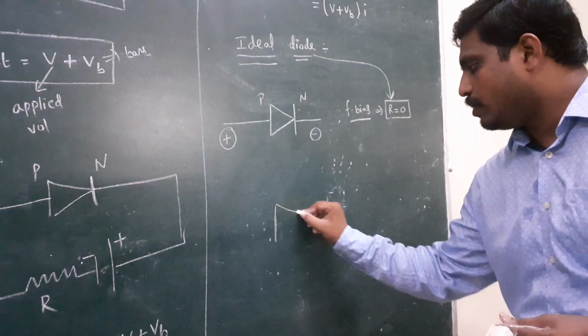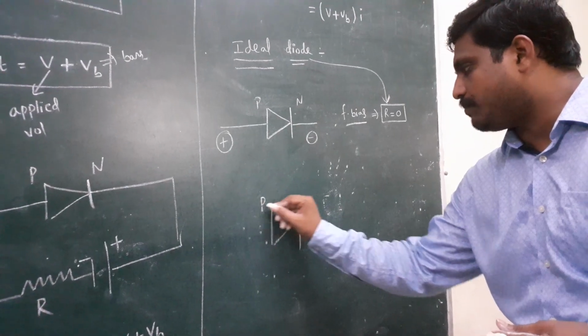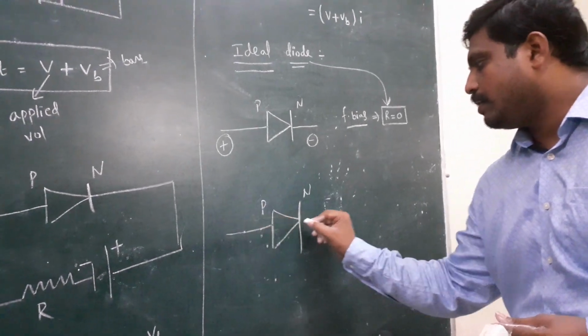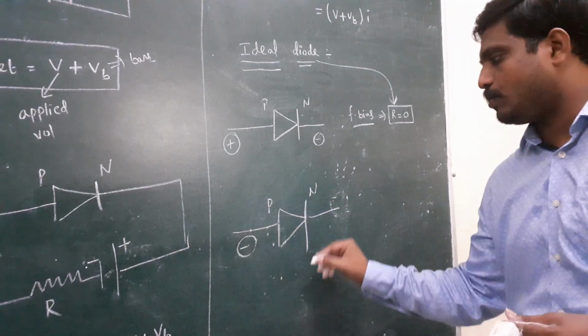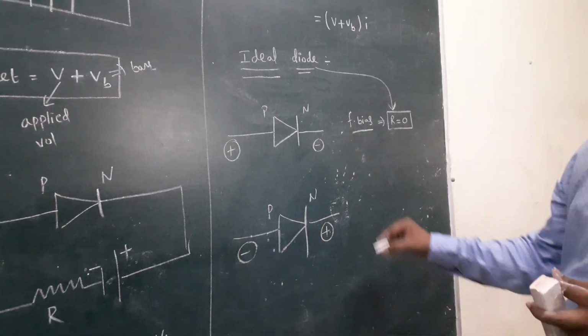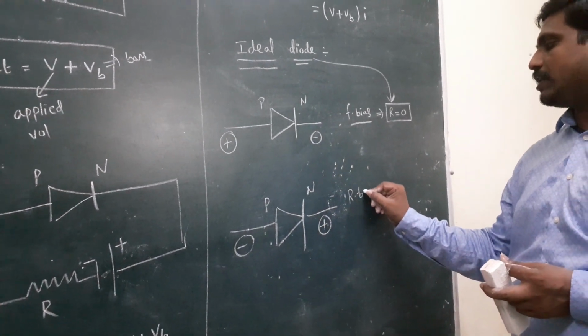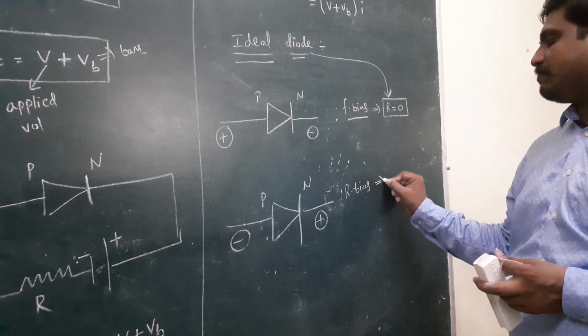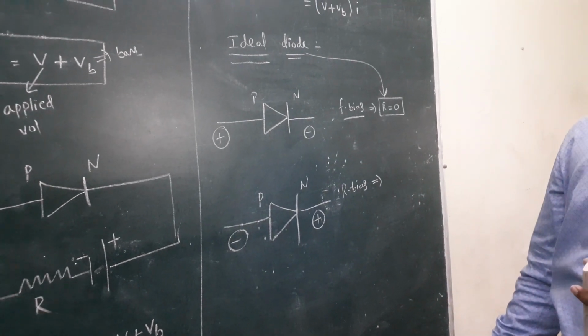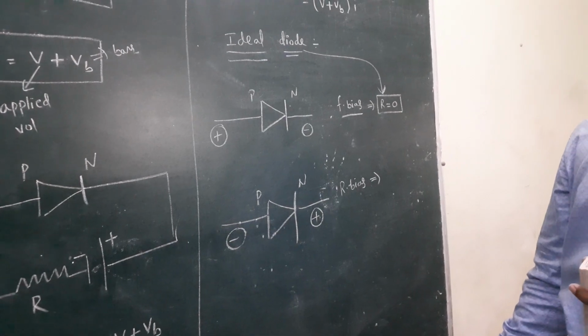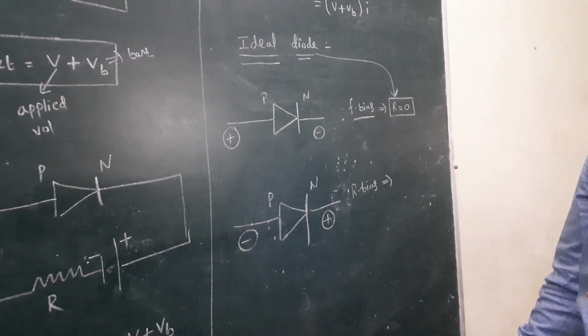For example, here this is the P, this is the N. Here P is connected to negative and N is connected to positive. This bias is said to be a reverse bias. In the reverse bias, what happens? The depletion layer width increases and the potential barrier also increases.